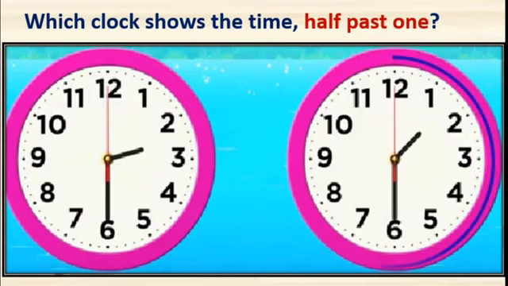This second clock is showing 1:30, because dear students, the hour hand is between 1 and 2 and the minute hand is on 6. So this is the right one. And what about the first clock? The hour hand is between 2 and 3, so that is 2:30, isn't it?